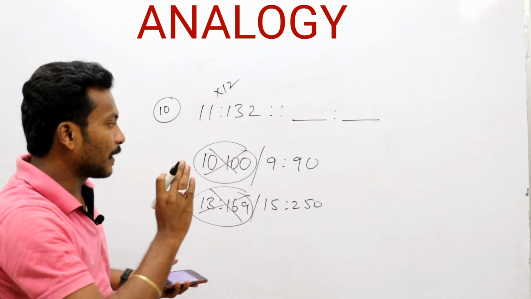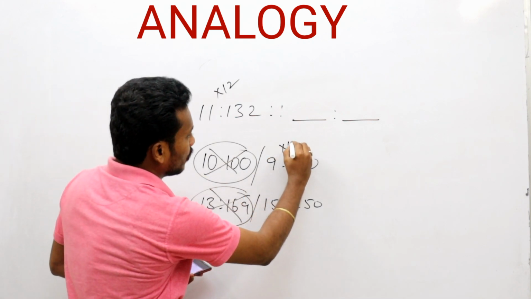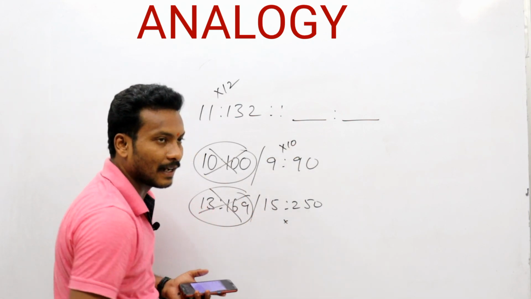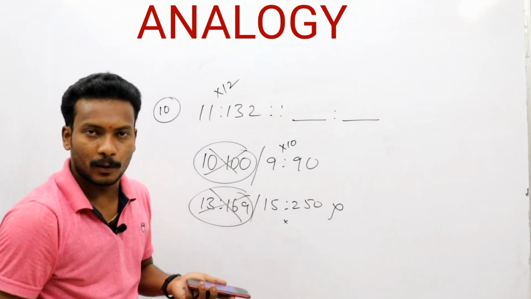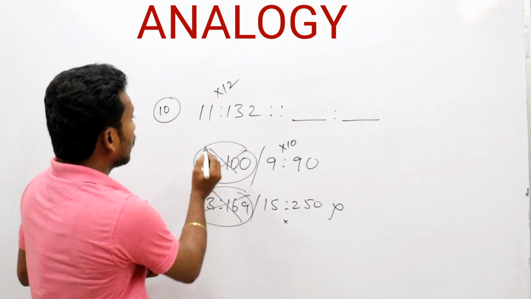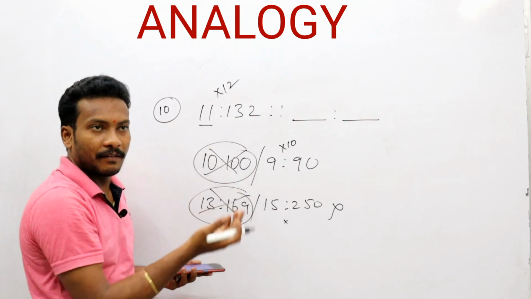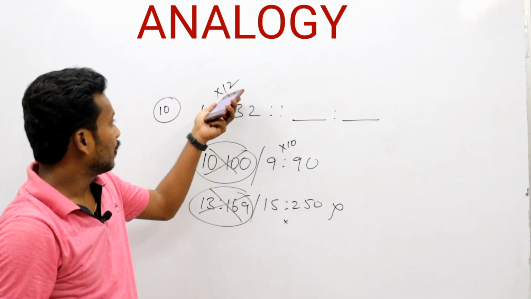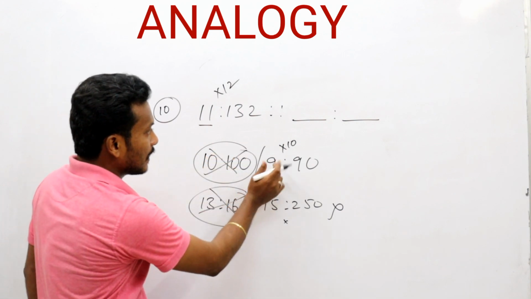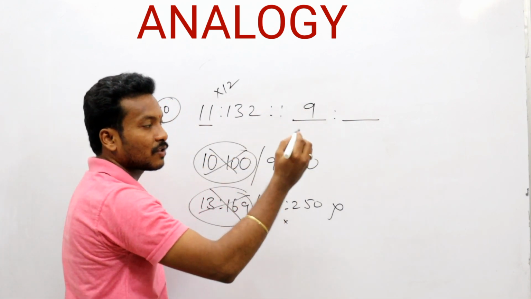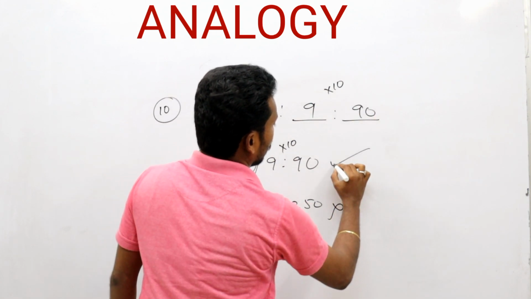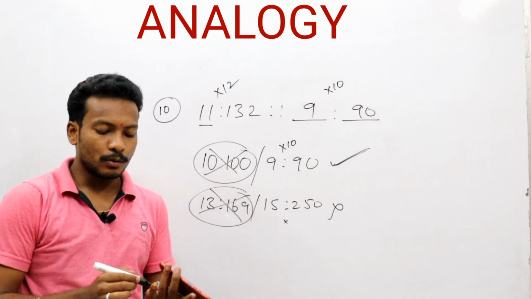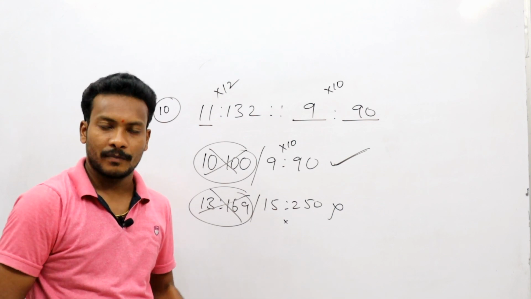That is not multiplied with 12. One of the numbers is multiplied from left to right. Now here it is 9 to 90. Is it cancelled exactly? It is not exactly cancelled, not a multiple. So what is the relation? Here it is 11. After 11, which natural number is there? 12. 11, 12. Now here it is 9. After 9, which natural number is coming? 10. 9 tens, 90. Now the logic is that 9 is to 90 is our required answer.